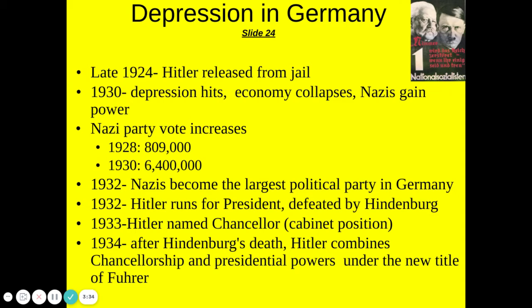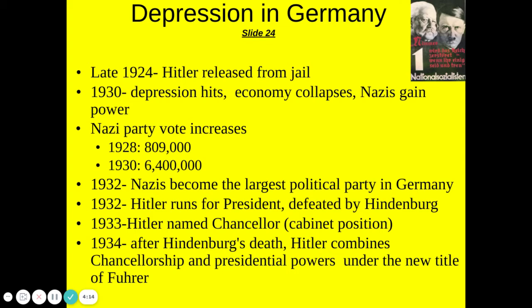So Hitler is eventually released from jail in 24. 1930 is when the worldwide depression hits, but remember that Germany has already been suffering for a number of years. Their economy collapsed. Nazis are gaining power during this time. Their voters amassed from less than 1 million to over 6.4 million in the span of 2 years. They eventually become the largest political party. He initially runs for president, but he's defeated by Hindenburg. That's the gentleman that's in the picture with him up in the upper right corner.